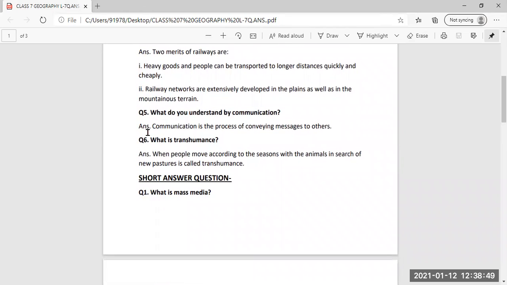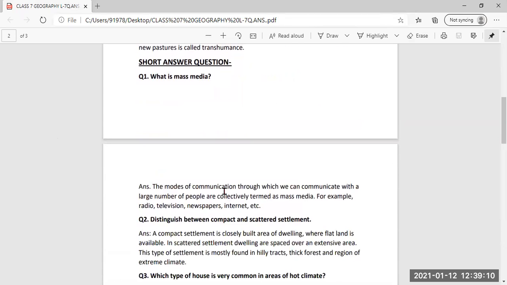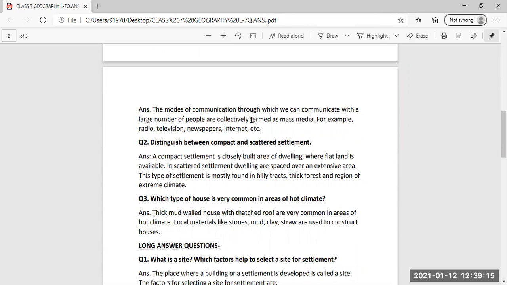Then question number five for very short is, what do you understand by communication? Just now you have understood that communication is the process of conveying messages to others. Then question number six, what is transhumance? When people move according to the season with animals in search of new pastures, it is called transhumance. Then short question answers. What is mass media? The modes of communication through which we can communicate with a large number of people are collectively termed as mass media. For example, radio, television, newspaper, internet, etc.